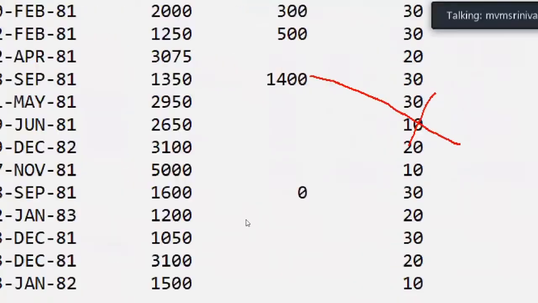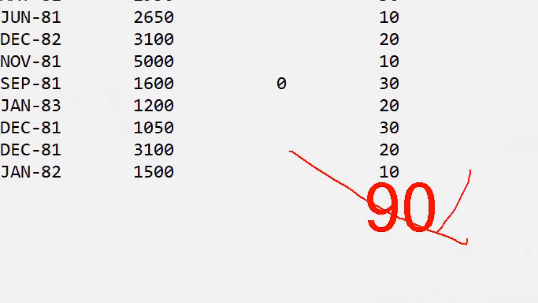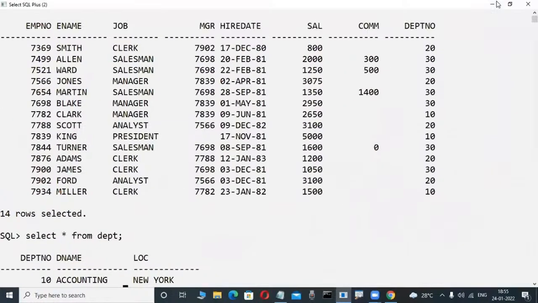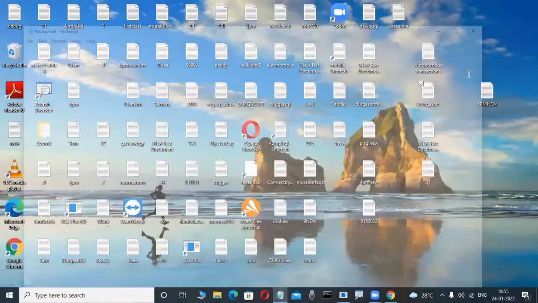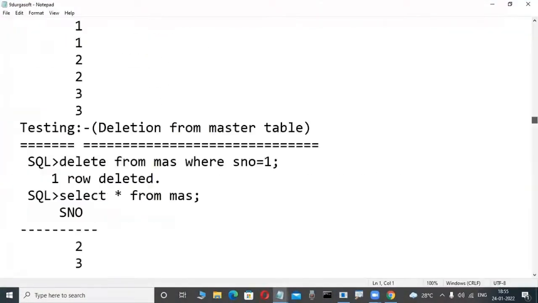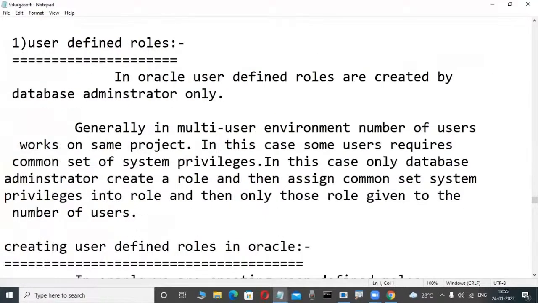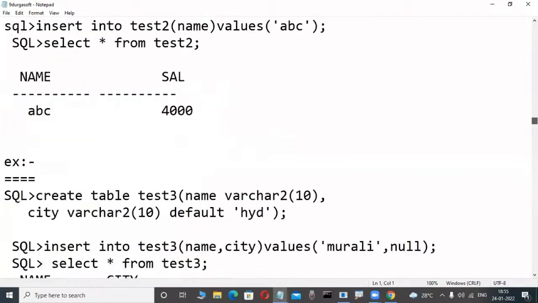That's why if we try to delete a master table record, it won't work. Again, suppose I try to insert 90 in the child table, a record that is not in the master table. It won't work, because this 90 is not available in the master table. Like this, so many rules are there, most powerful. Those are all things you will learn in our courses in the future. These are big rules. This is a demo class, so I'm just telling you roughly.